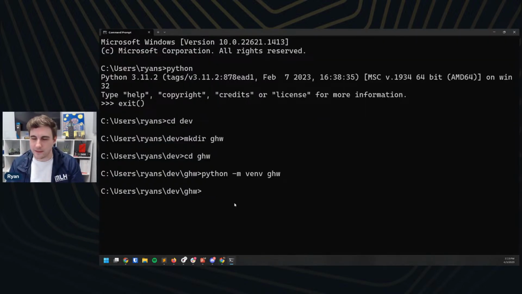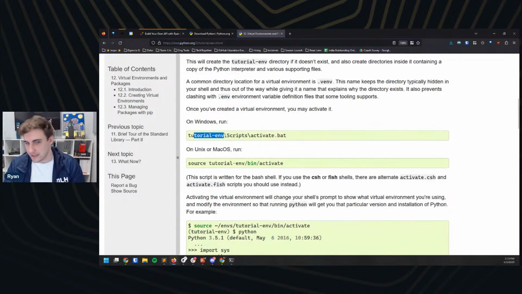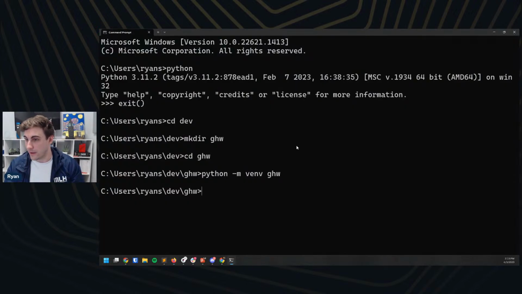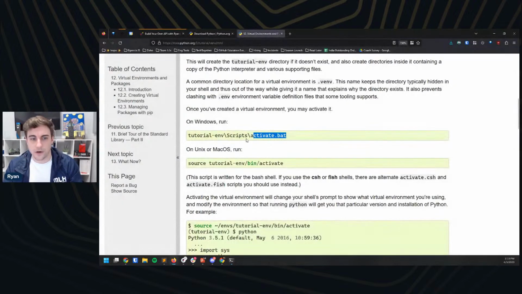Let me actually pop back to this documentation. Here I can see that it's referencing a folder, a folder within that folder, and then this bat file, this activation. I'm going to go ahead and run that little snippet of code to actually activate this. If I do what they did, which is tutorial, it's not going to work for me, right?